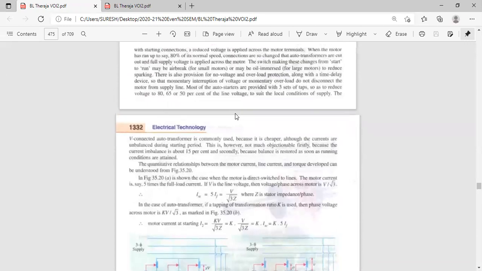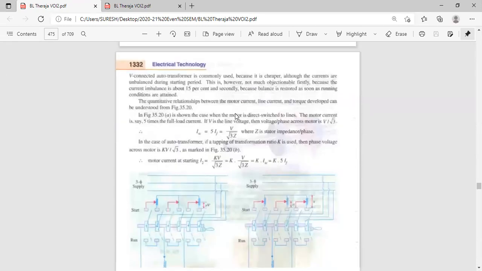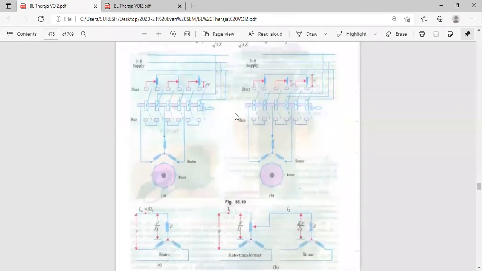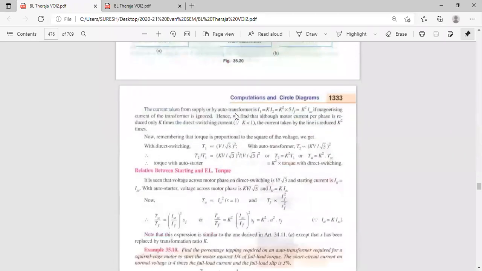Where it is given, I'm showing. I think you know the K value. K is equal to N2 by N1. In place of V, we are placing K into V. K is the transformation ratio. So K into V by root 3, whole squared. Torque is proportional to E square or not?